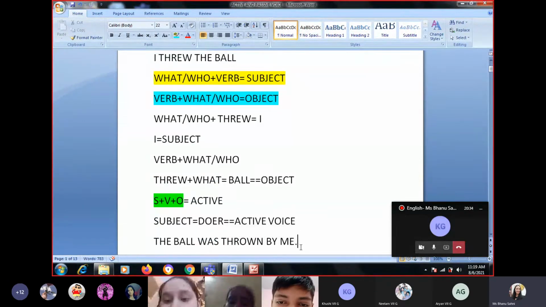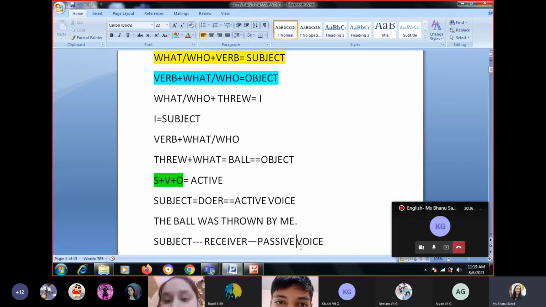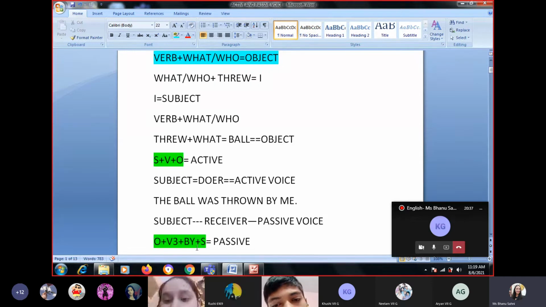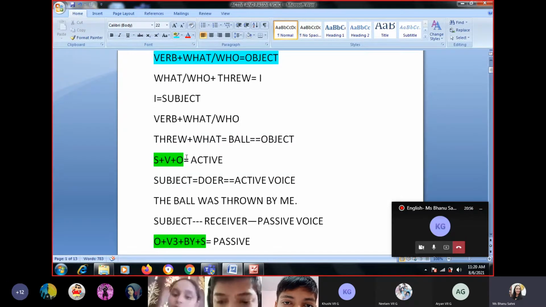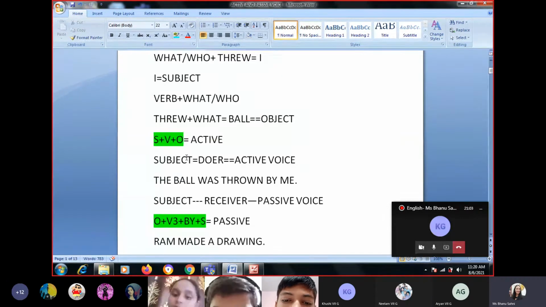So what is the formation for a passive voice? Whatever is the object over there comes in the front. Whatever is in the back comes with the agent by, and verb's third form is always there according to the tense given in the active voice. Is it clear? Yes, ma'am. Simple. I guess it is simple till here. Now let's see this one.